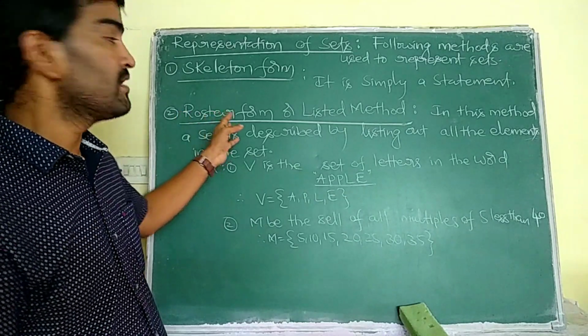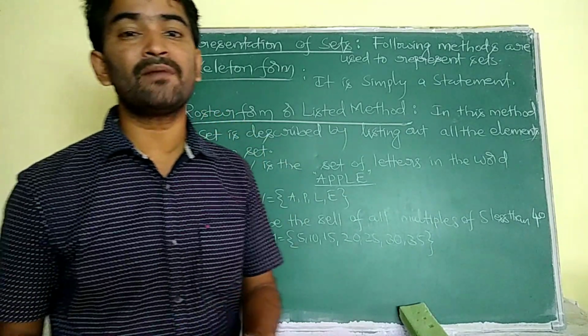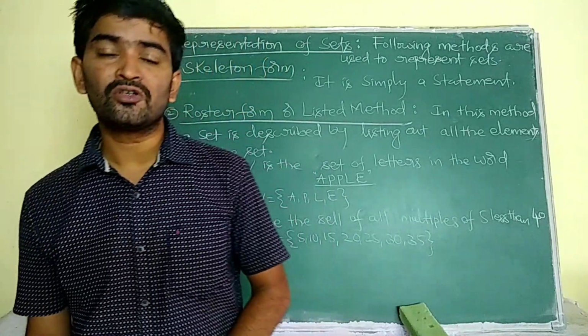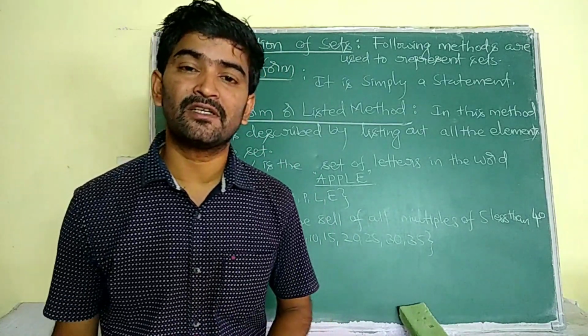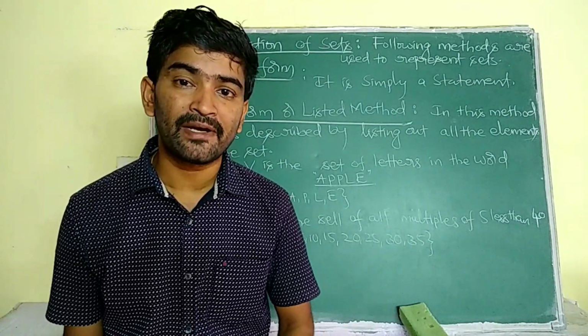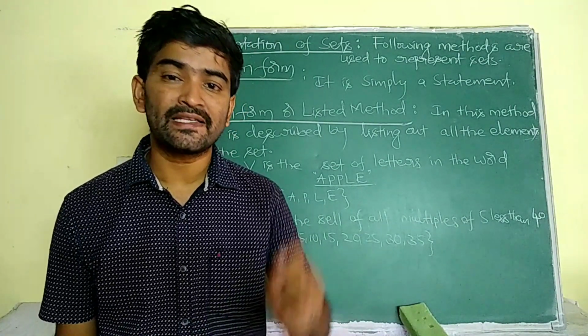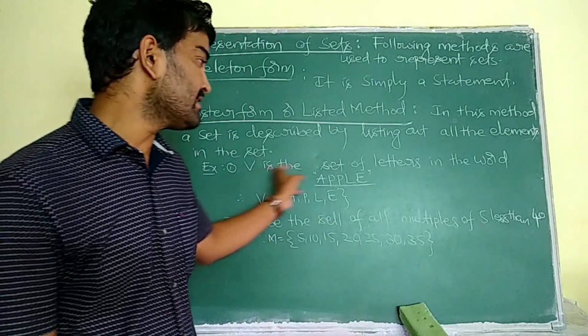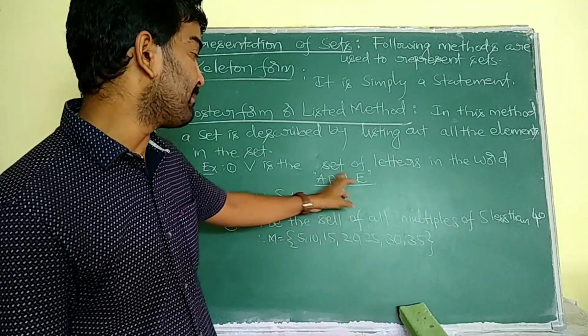The other method is roster form. This roster form is also known as the listed method. Why do we name it the listed method? Here in roster form we have to list all the elements of the set by separating them with commas. For example, V is the set of letters in the word apple.